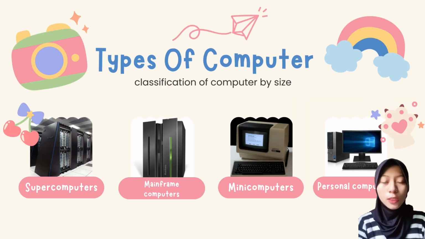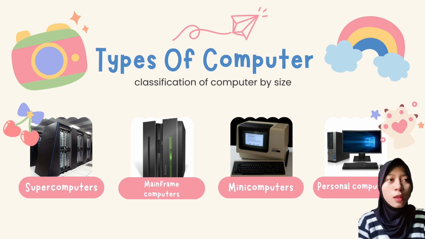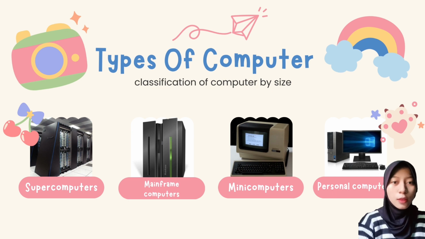Next, we will talk about types of computer based on size. First, we have the supercomputer, a powerful computer that can process large amounts of data and do a great amount of computation very quickly. Second, we have the mainframe computer, a high-performance computer used for large information processing jobs.